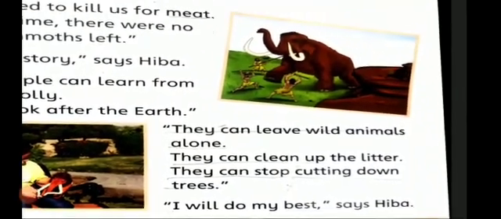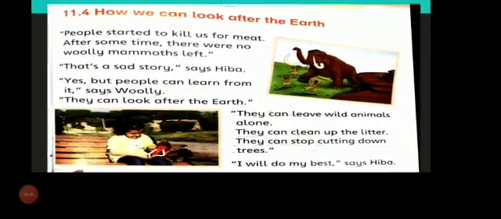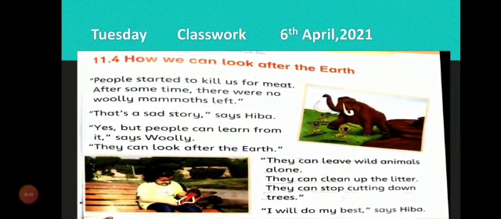As we read here, Woolly Mammoth said that we can learn that we should leave the wild animals alone. We should clean up the litter. And we can stop cutting down trees, which means we can grow more plants. And litter means the trash, the rubbish that people throw everywhere on the roads, on the streets, in the water, and this litter makes our environment dirty. I hope all of you have done the reading.